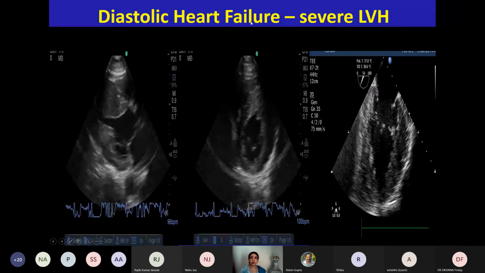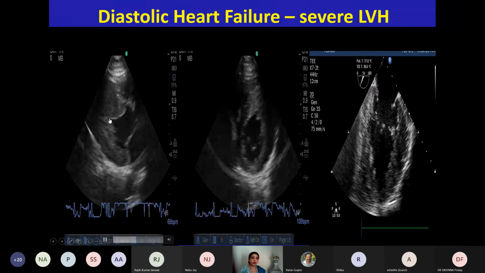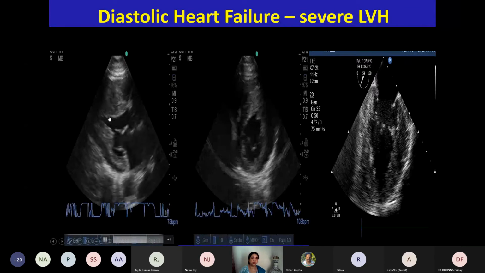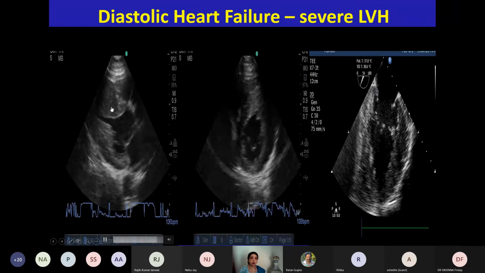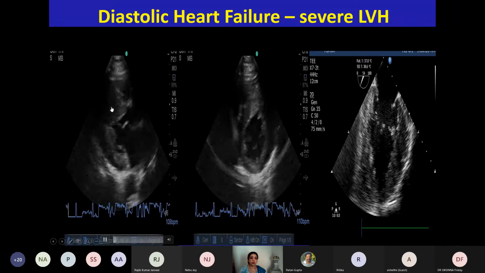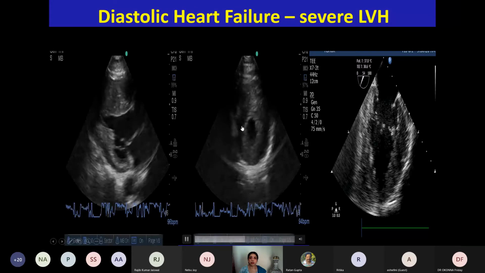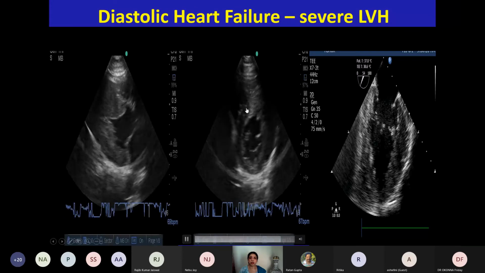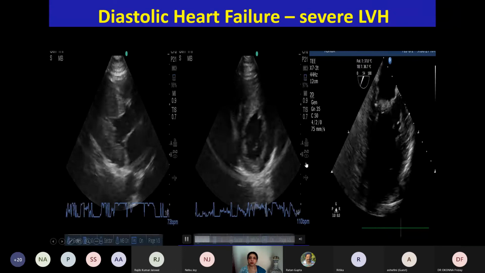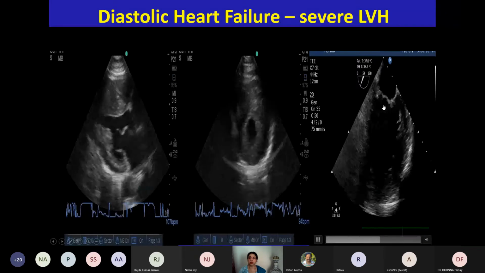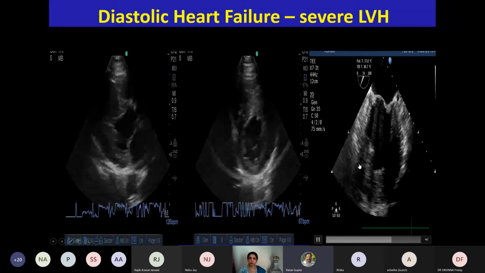Okay, coming to diastolic heart failure, look at the ventricle now. See the severe hypertrophy. It is loaded with so many myocytes, and there is hardly any cavity inside. And see the concentric hypertrophy of this heart. And this is the transesophageal picture.